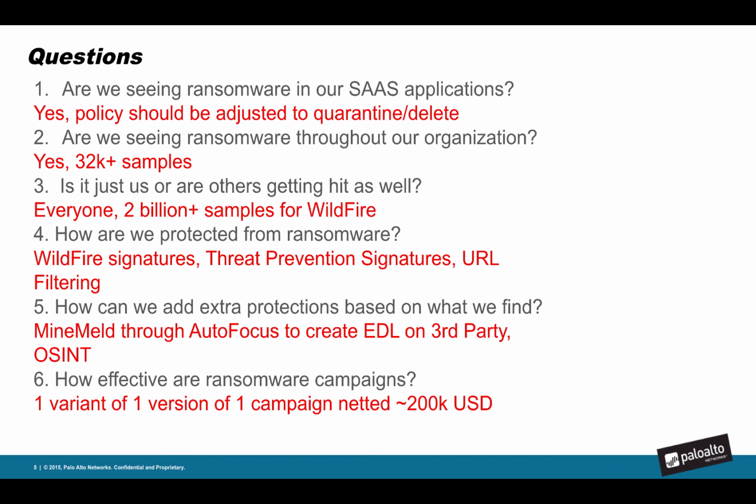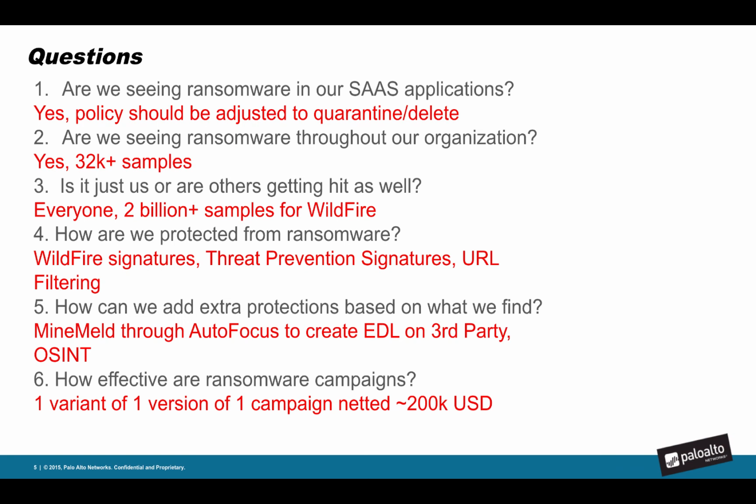And number 6, how effective are ransomware campaigns? So this is a great example that your CISO can take in, that one variant of one version of one campaign netted around $200,000. So if that's one variant of one version of one campaign, you can extrapolate that out and say, okay, some are going to be less successful than this, but some are going to be more successful. This is a massive problem, and the attackers are making money. So ransomware isn't going away anytime soon.